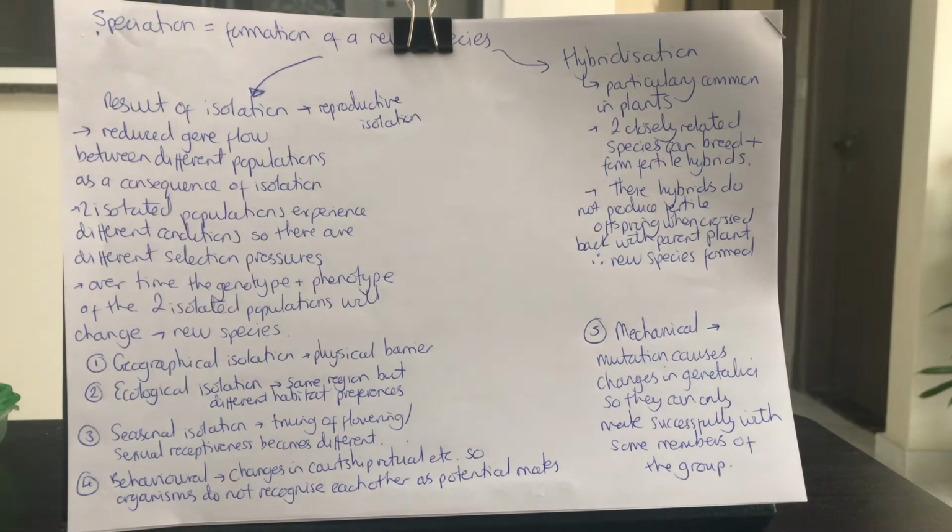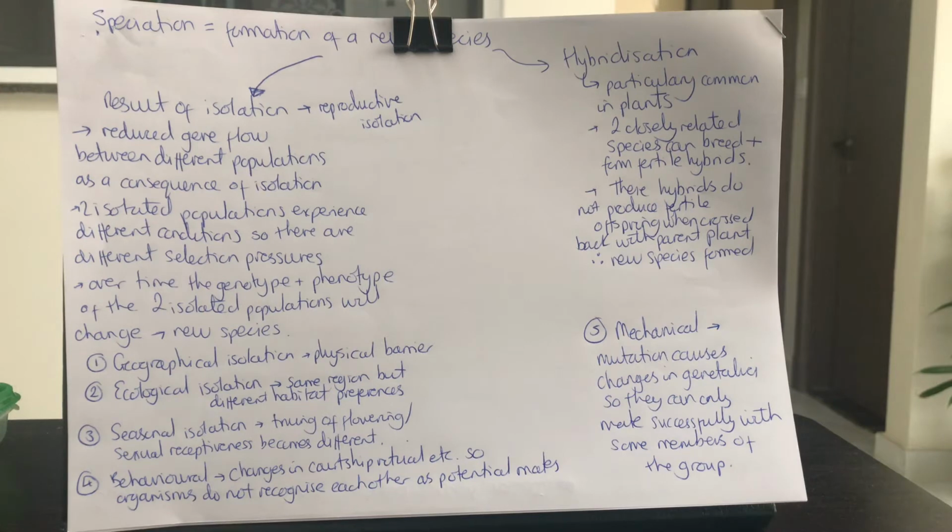There are different selection pressures. They could have different environmental conditions, different food sources, anything like this, and so these become different selection pressures. Over time, the genotype and the phenotype of the two isolated populations will change. And it's at this point you have new species, because if those two isolated populations were brought back together, they might be able to breed, but they would not produce fertile offspring. So it's at that point that we have to say that they are two different species.